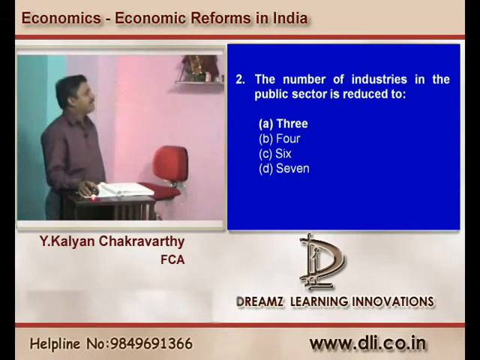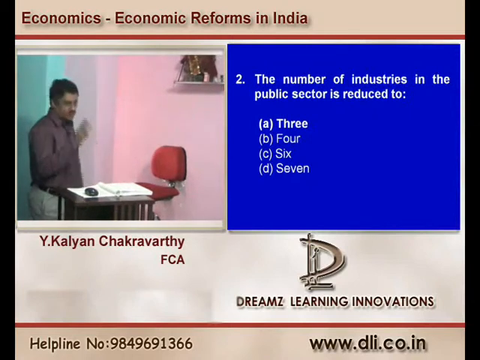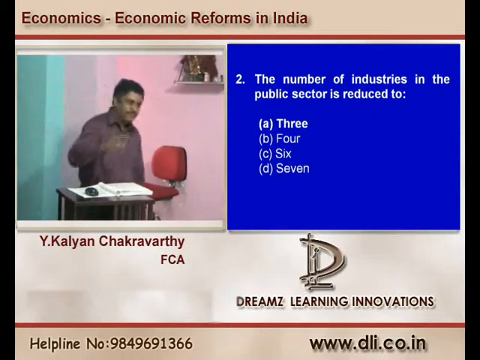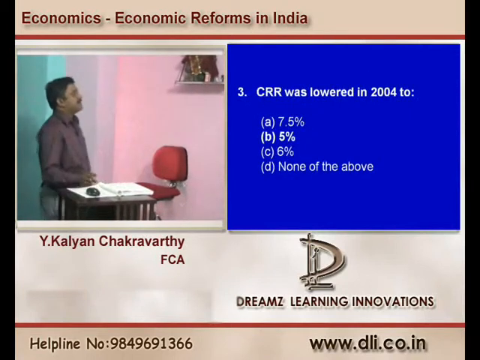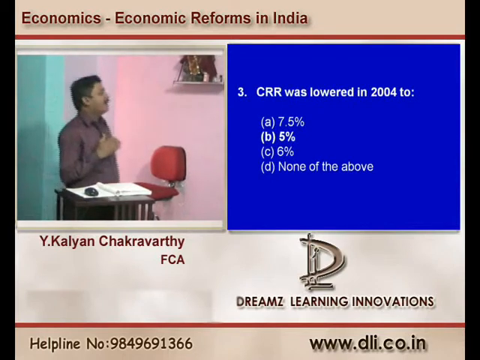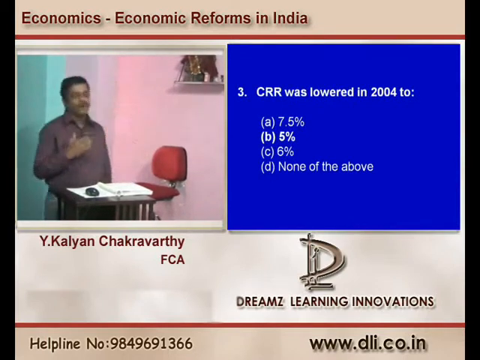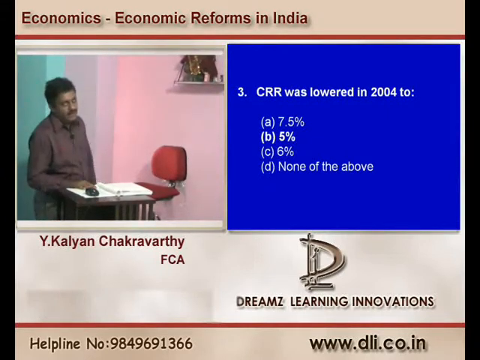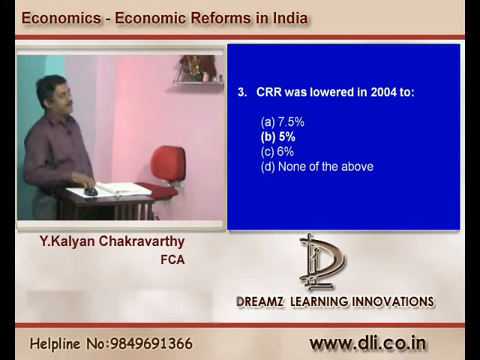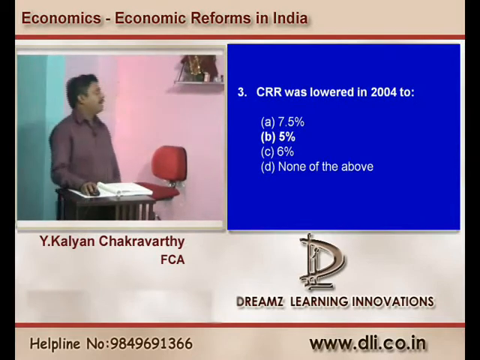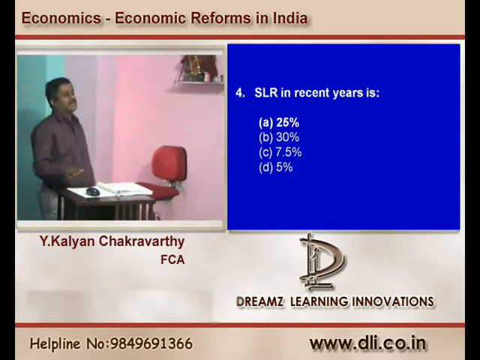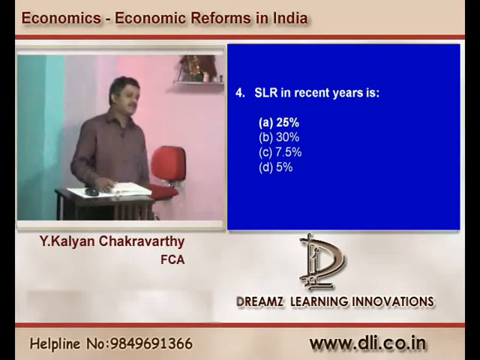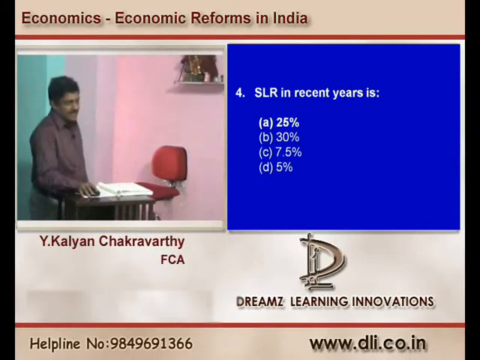Then the number of industries in the public sector got reduced to now only 3. A is the right answer. CRR is lowered in 2004 to what figure? 5%. 5% should be the CRR. Then SLR in the recent years is 25%. Banks need to maintain their SLR.